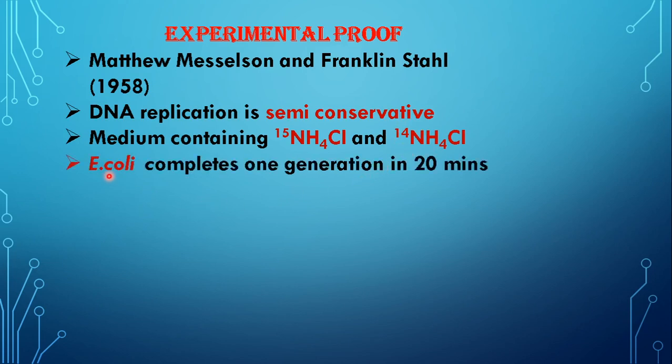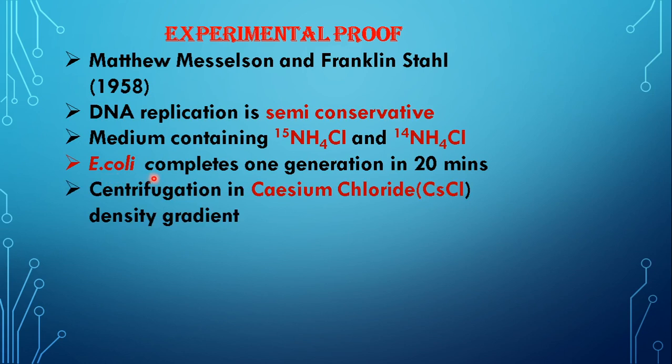Now the bacterium taken was Escherichia coli. For the record, we have to remember that Escherichia coli completes one generation in just 20 minutes. So in a day, it can complete many generations. After allowing Escherichia coli to grow in these media, the cells were centrifuged. They were subjected to very high speed rotation in centrifuge tubes, and the solution used during centrifugation was cesium chloride. These are some of the points that we need to remember.